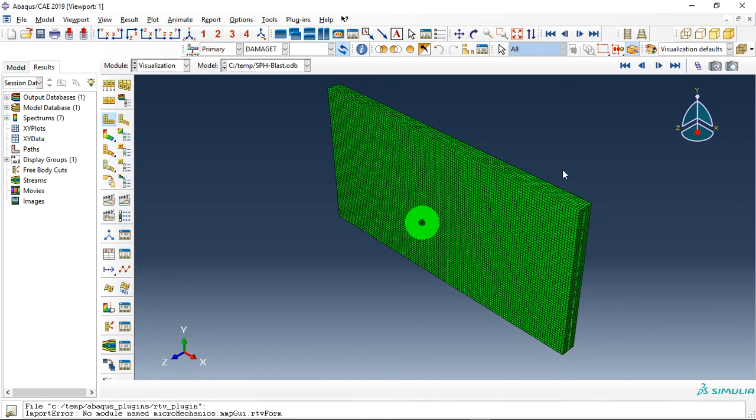Today I did a model of the SPH, or smooth particle hydrodynamic, explosion over the concrete wall, or a slab reinforced with steel rebars, and I used a strain rate dependency for the concrete in this simulation.